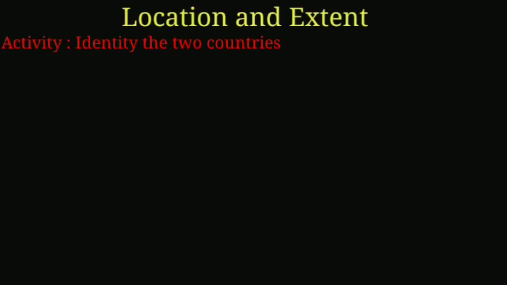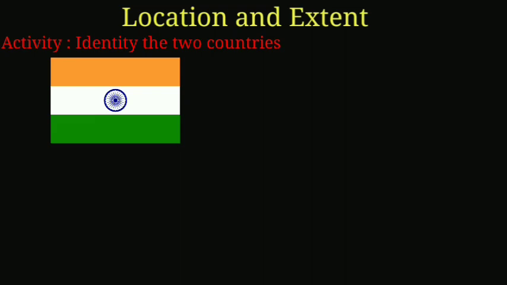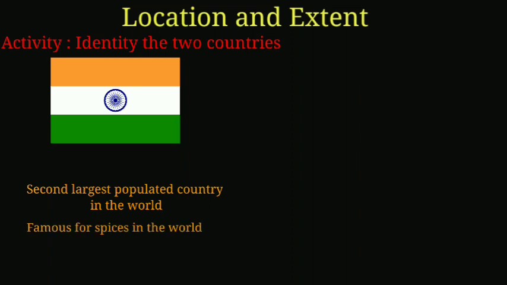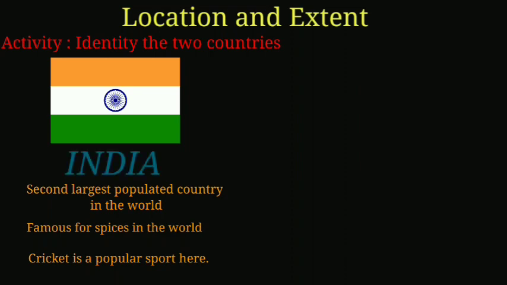A few hints and the flags of two countries are given below. Using them, identify these two countries. Clues for the first one. The second largest populated country in the world, famous for spices in the world. Cricket is a popular sport here. Yes, you are right. It's our country, India.